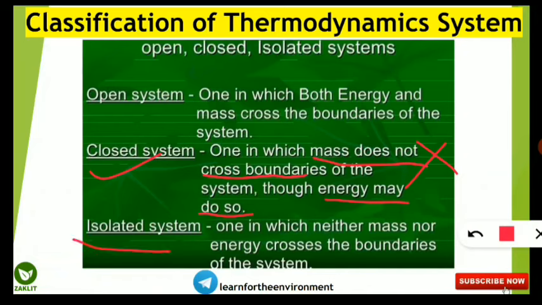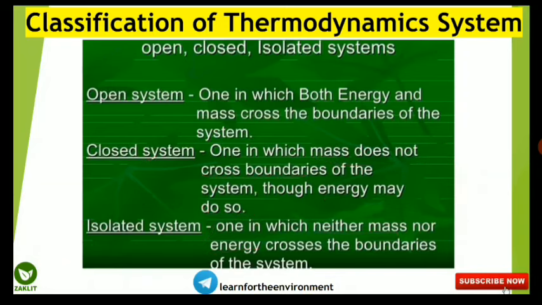Next thing is isolated system. Isolated system is the system in which neither mass nor energy can cross the boundary of the system. So most often students are confused between closed system and isolated system. They will think that in closed system both the things will not cross, but it is not the case. In case of isolated system, both mass and energy cannot cross, but in closed system mass cannot cross but energy may cross. So these were some of the very frequent last questions.